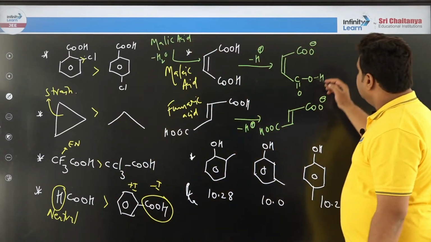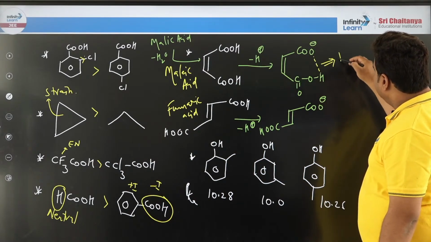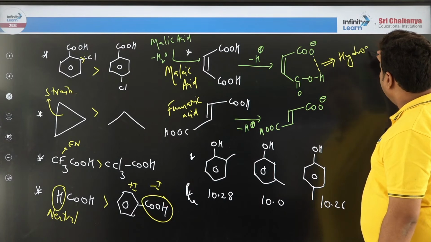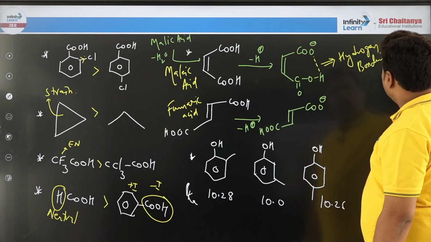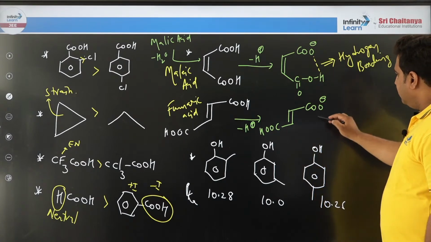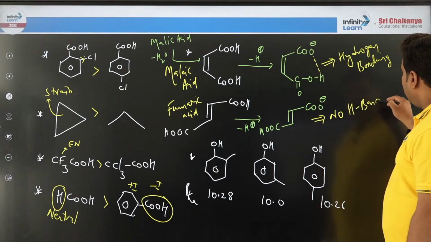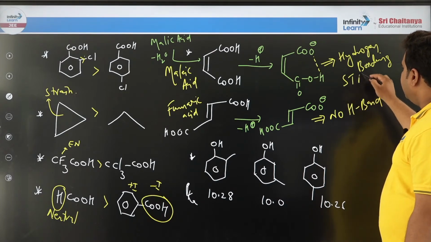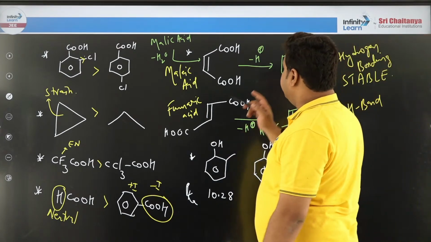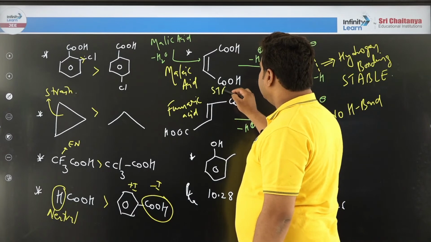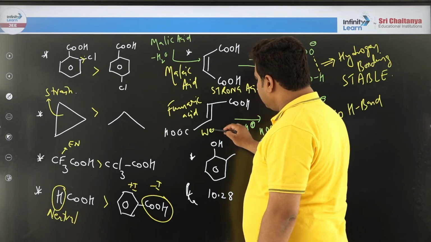You can see this one can participate in hydrogen bonding, but here there is no hydrogen bond. Therefore, which is more stable? Obviously this is more stable. If this is more stable, then in the first step this is a strong acid, and this will become a weak acid.